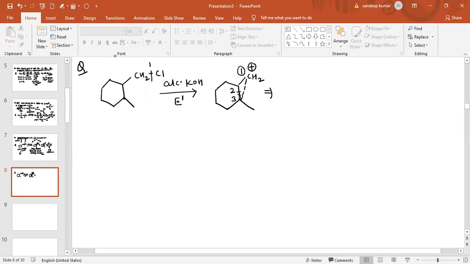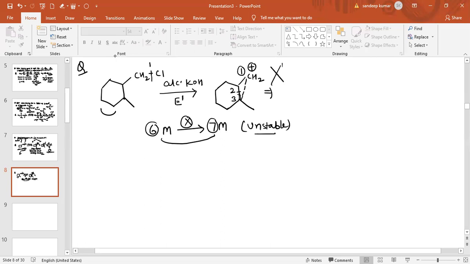As you can see, in this case it is a 6-member ring. Most people will do the expansion, but a 6-member ring will never change into a 7-member ring. This is wrong. Never try to expand a 6-member ring into a 7-member ring. This is unstable, so do not do this step. This is a wrong step.